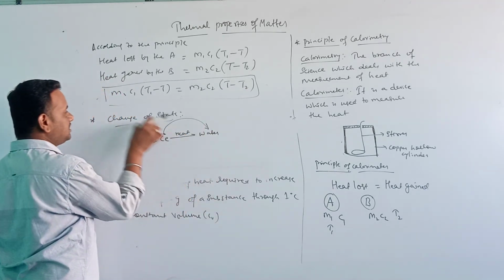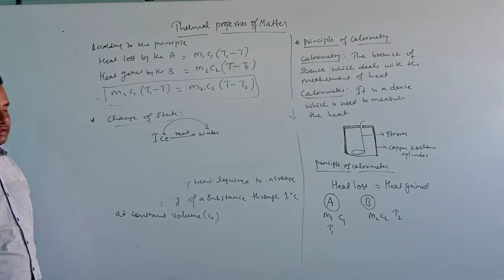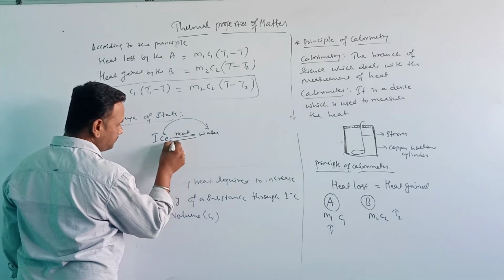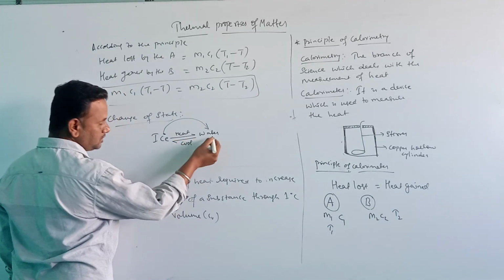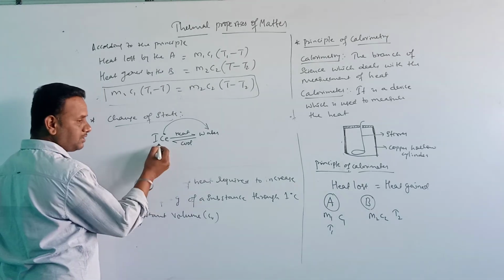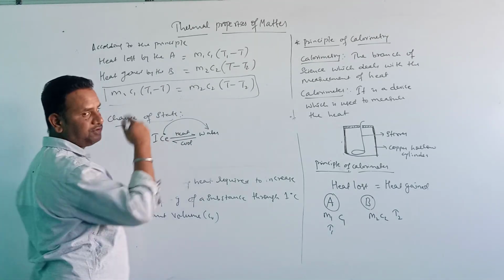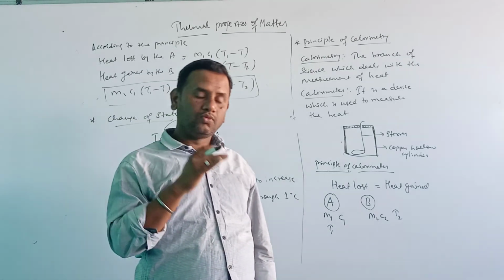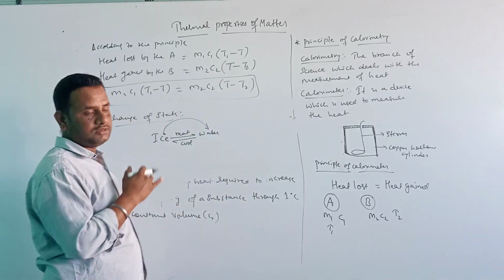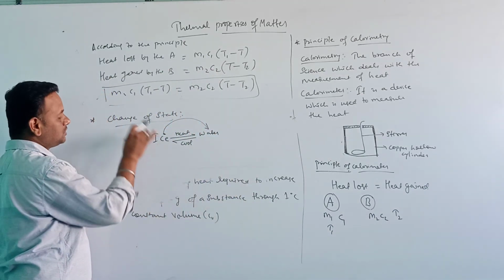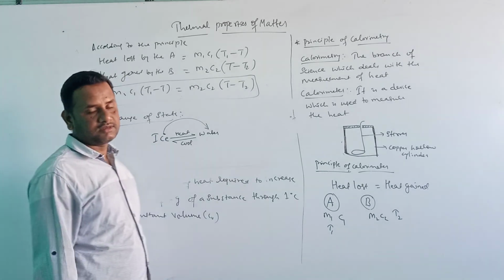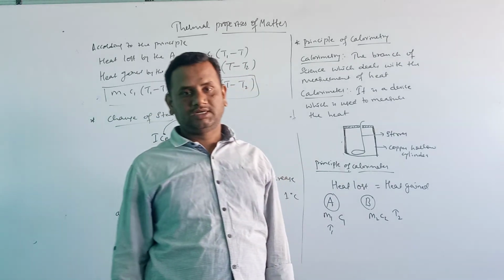That process is called change of state. Now if we cool this water, it again becomes solid, that is liquid to solid. That is also a change of state.